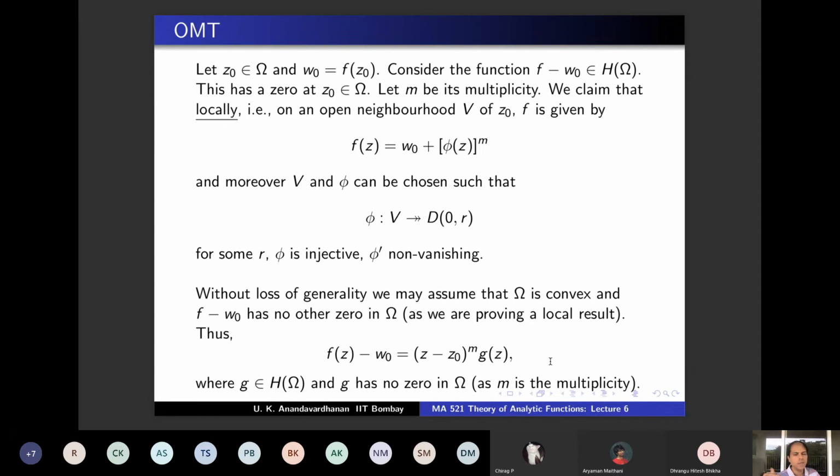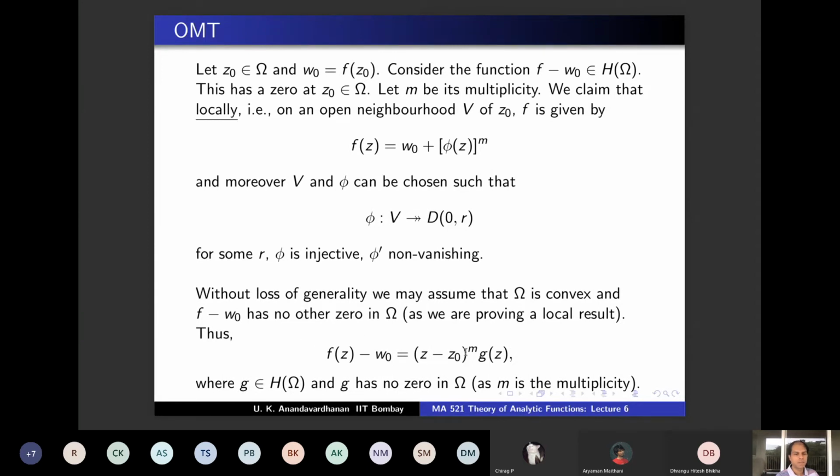Your phi should be such that phi power m is this. So phi should be z minus z0 times something, and that something, its power should be g, right? You have to take an mth root of g. The mth root of this, of course, is obvious, z minus z0. And you have to take an mth root of g, which has all the nice properties. Phi has all these nice properties. So you have to choose an mth root of g with all the nice properties. That's the aim. You have to find a phi such that phi power m is g.